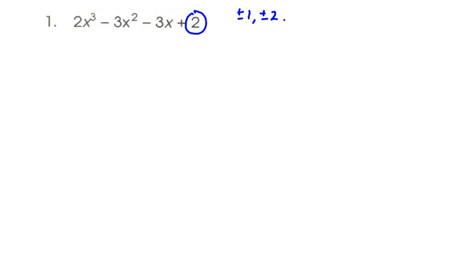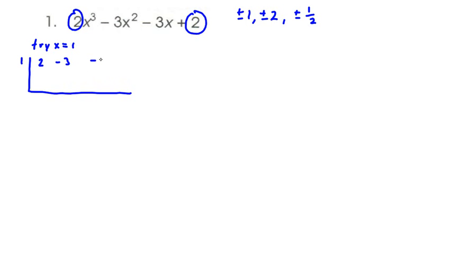And one thing we have to concern ourselves with here is that because we don't have a leading coefficient of 1, we also have a possibility of plus or minus 1/2. But my recommendation is to try these whole numbers first, because synthetic division is easier with those. So first we're going to try the zero x equals 1. To do that, we create a little synthetic division bracket. On the outside we put the value of the zero, which is 1, and on the inside the coefficients of the polynomial, which are 2, -3, -3, and 2 respectively. We bring the 2 down, so we're going to get 2x squared.